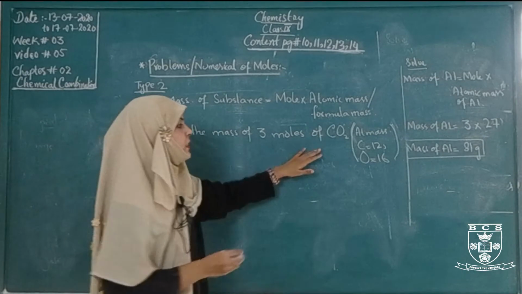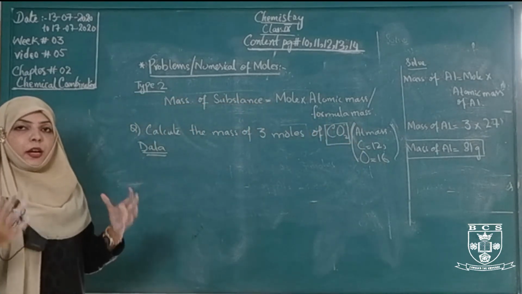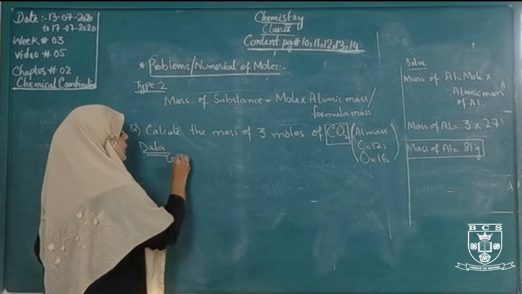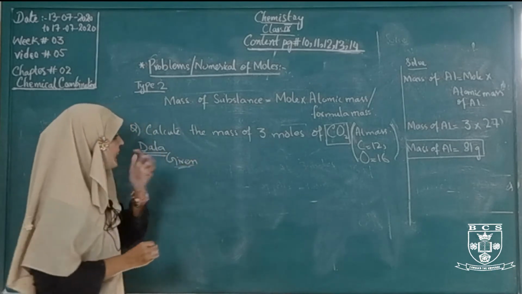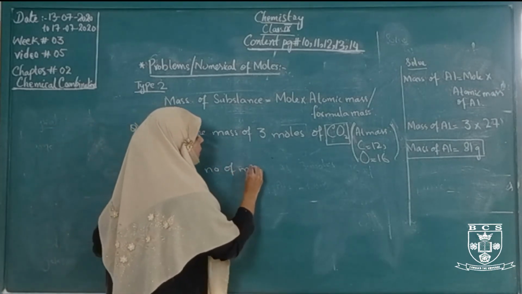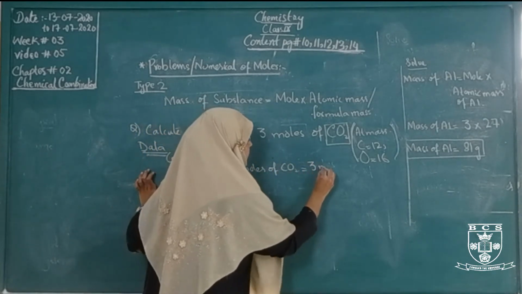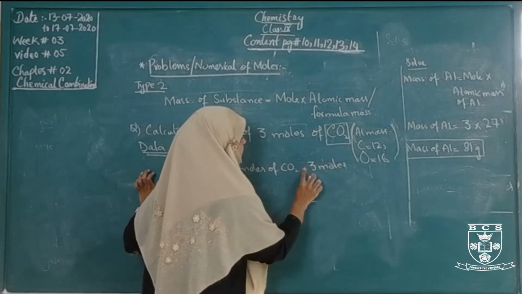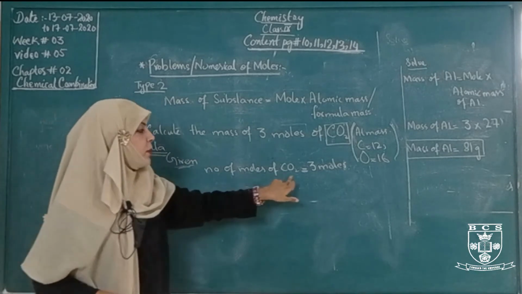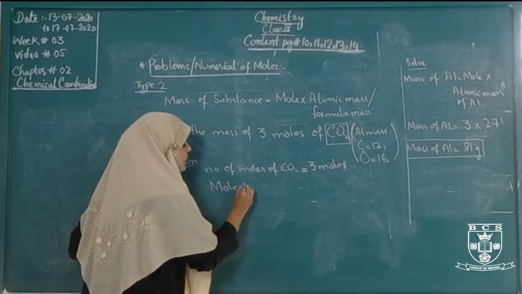Here's a little bit of difference. Carbon dioxide is a molecule. When two or more atoms combine together, it forms a molecule. In the data given, which value is given here? In the numerical, 3 moles. So, the number of moles of carbon dioxide is 3 moles, and the molecular mass of carbon dioxide is